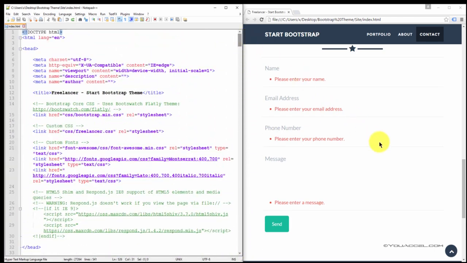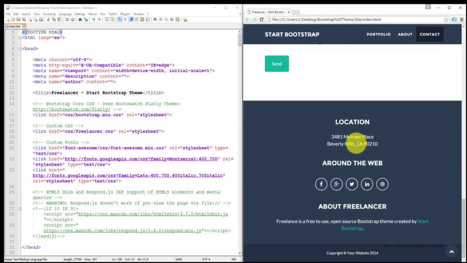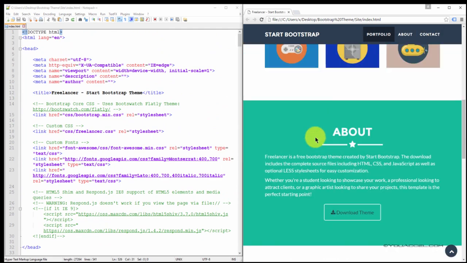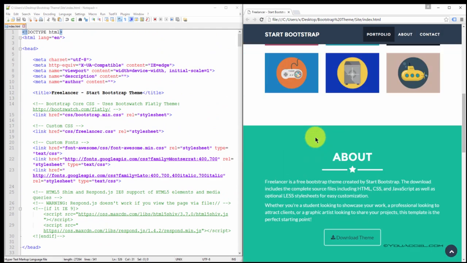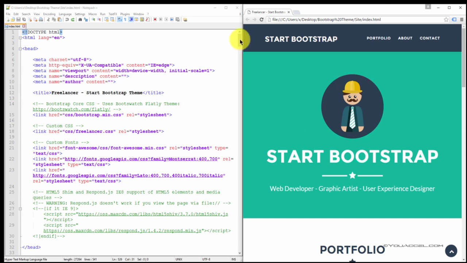And so that covers the entire theme. There's many different types of themes, but the concepts are all the same. Once you download the theme, you can add to it, remove from it, customize it, and it makes it a lot easier than coding a Bootstrap page from scratch. You can see it's a fairly lengthy file, and it would take quite a bit of time.